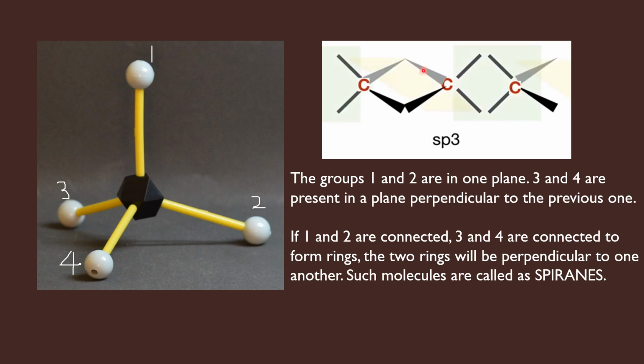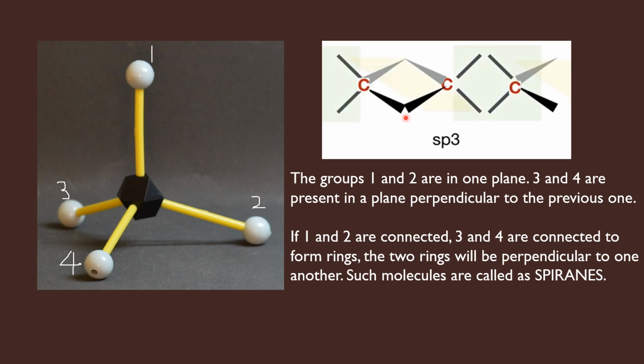So spiranes are very similar to allenes where the double bonds are replaced by rings, and the continuous rings are perpendicular to one another. So if one ring is horizontal, the next ring will be present in the vertical plane. If you have one more ring here, that will be present in the horizontal plane.